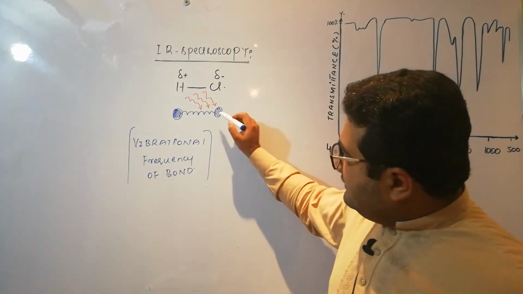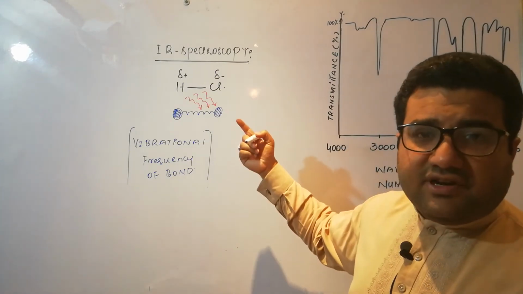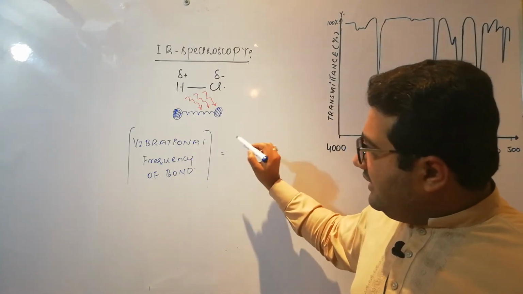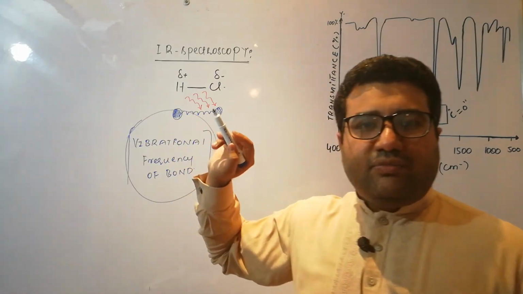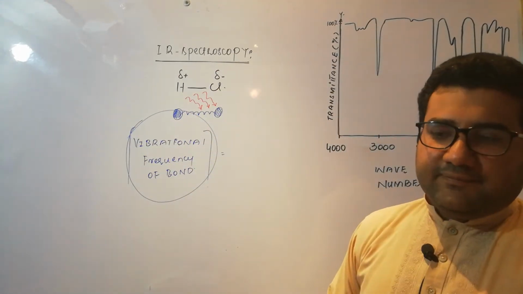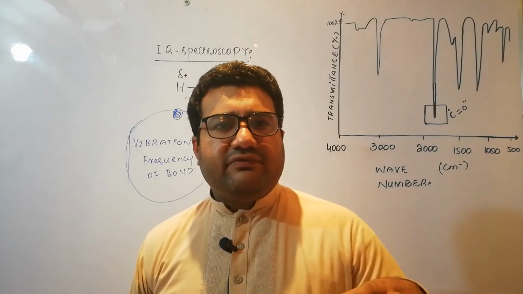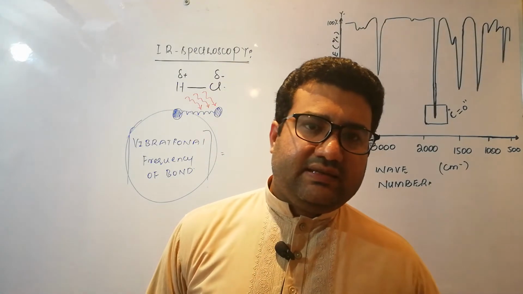Now every bond vibrates with a particular frequency.